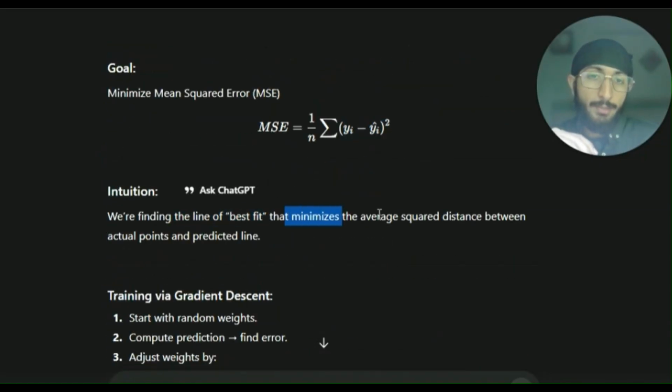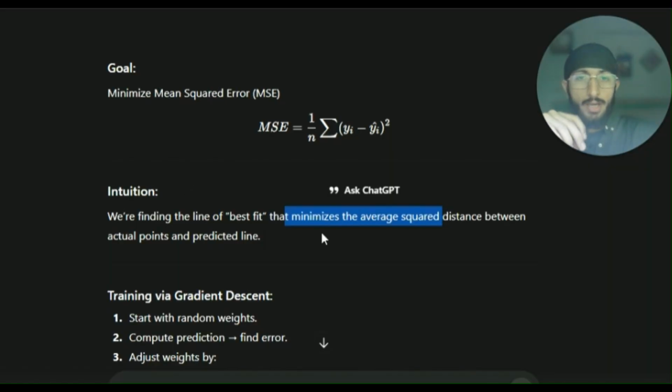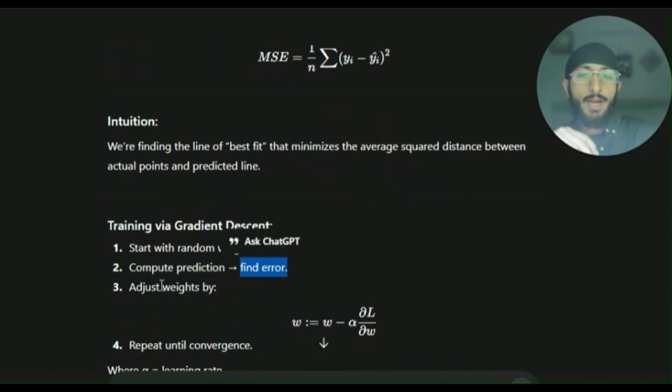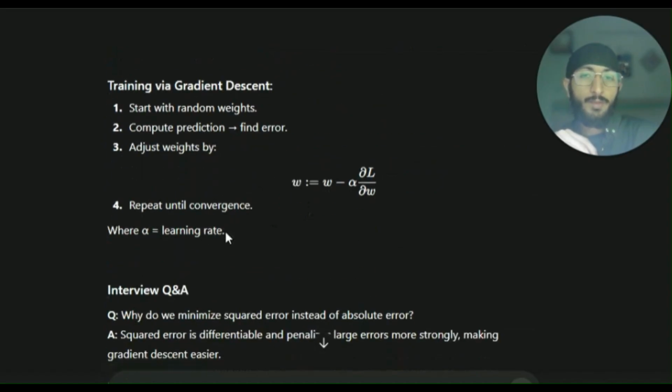So we are finding the line of best fit that minimizes the average squared distance between actual points and the predicted line. Now, training via gradient descent. We start with random weights, compute prediction, that is find the error, and adjust the weights by this formula. Repeat until convergence, where alpha is the learning rate.